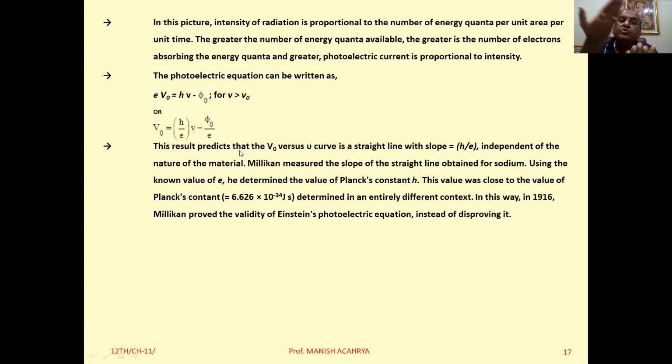And corresponding to that, more electrons will be emitted.